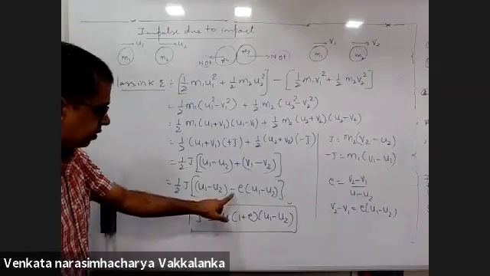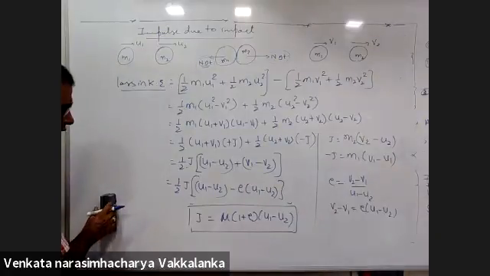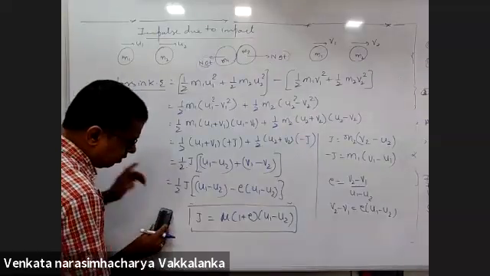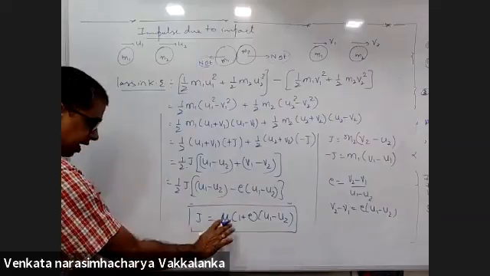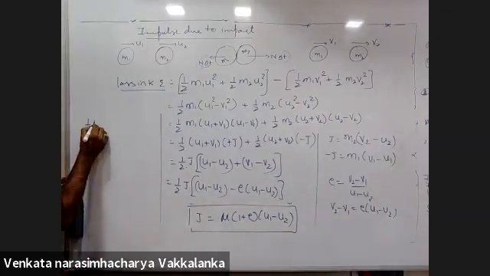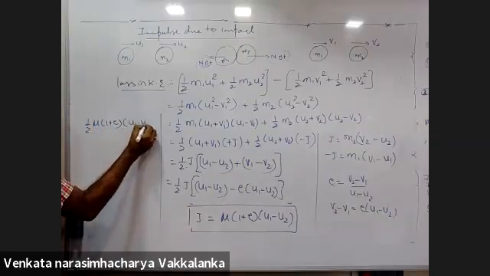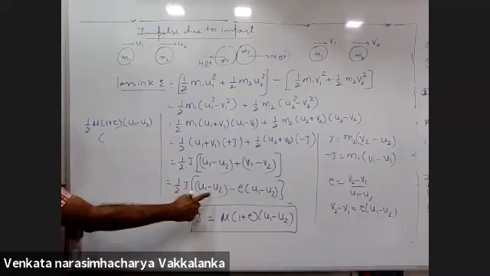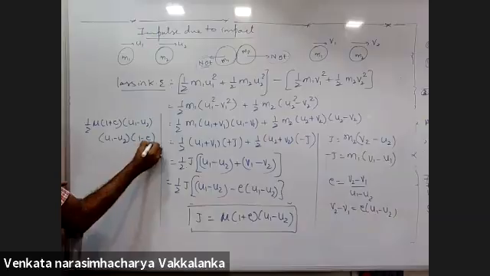Fine. Then in the previous derivation, we went wrong with the e somewhere. Or let's see, it doesn't matter. Have a look. Will you remember this? I'll have to rub the board. No, I'll do it this way. I'll have to keep this. Now j I substitute here: half m into (1 plus e) into (u1 minus u2) into, I am bringing (u1 minus u2) common, into (1 minus e).